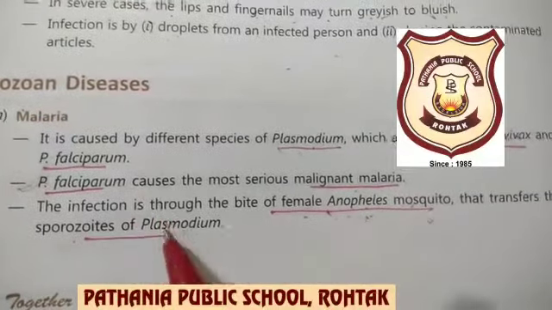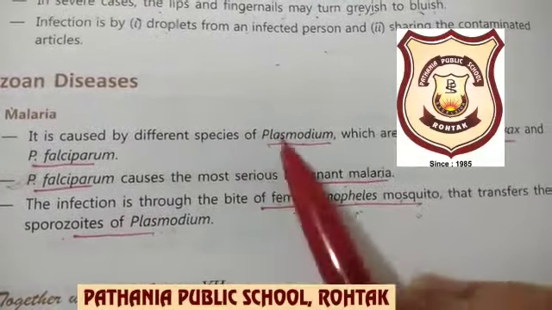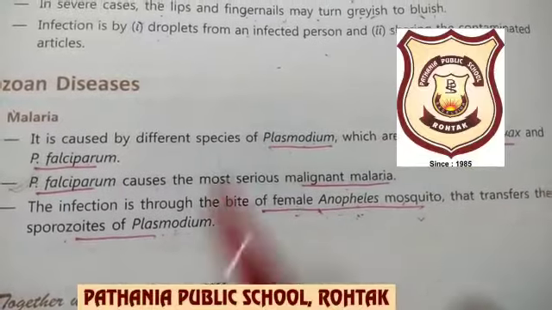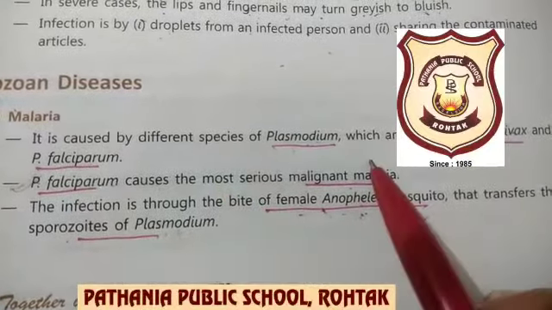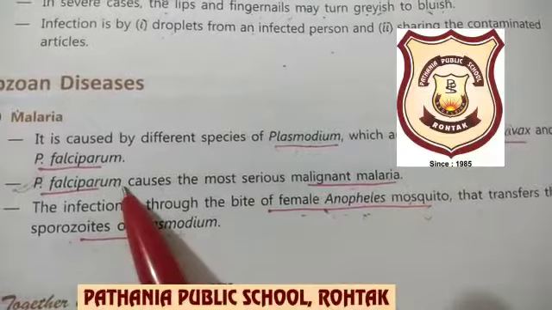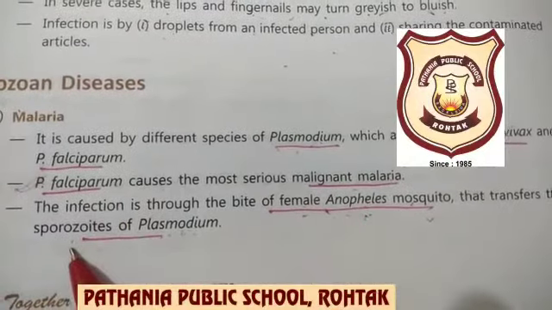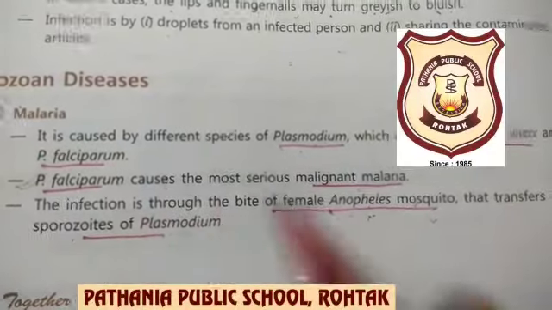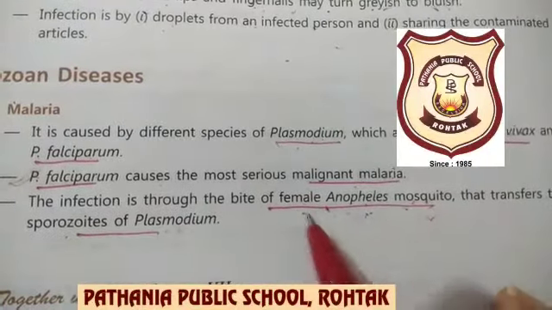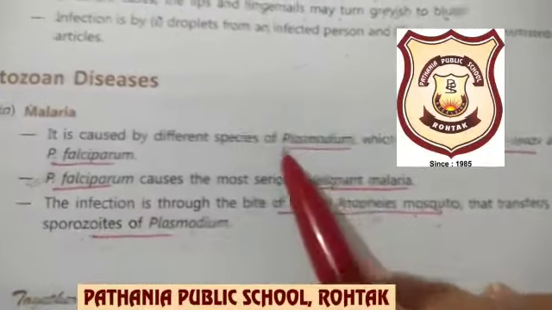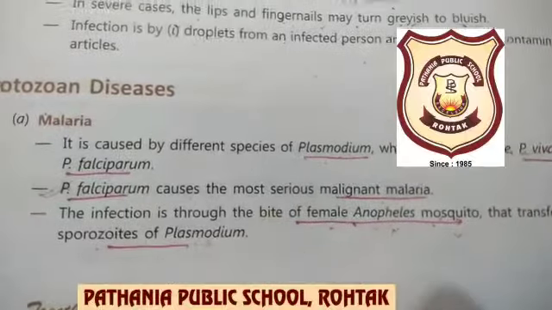So here I have told you 3 questions. What are the different species of Plasmodium? Number 1, which species is fatal? That is Plasmodium falciparum. Two questions. And in which stage does Plasmodium enter the human body? Sporozoite. And which is the vector of Plasmodium? Female Anopheles mosquito. 4 questions in 3 lines.